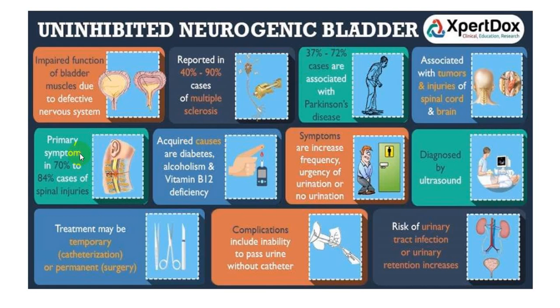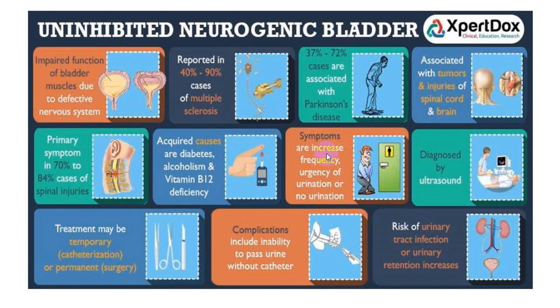The primary symptoms are almost in 70 to 84% of the cases because of spinal injury, particularly damage to the pontine center. Among acquired causes, diabetes, alcohol, B12 deficiency can give rise to uninhibited neurogenic bladder. This is also common with brain tumors and spinal cord injury and injury to the brain.